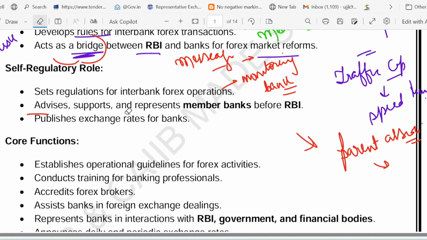So that's called exchange rate announcer. Yes, they publish daily and periodic forex rates that the banks use. So on a daily basis also, and on a periodic basis, right? They publish the forex rate that the banks use. So it ensures transparency, no hidden rate, like a stock market ticker but for currency exchange rates.